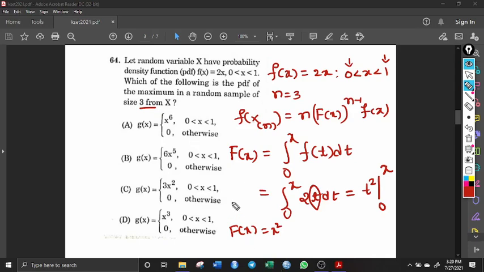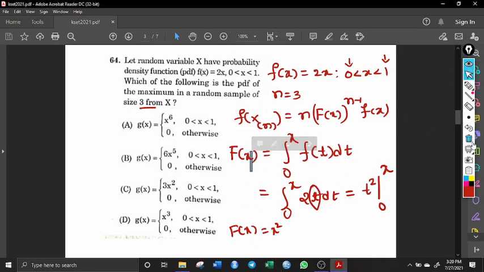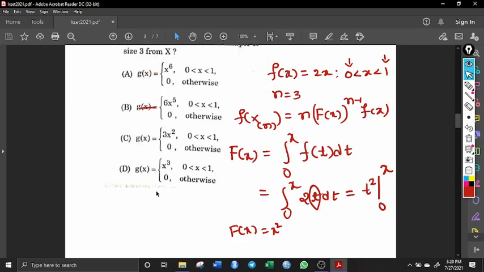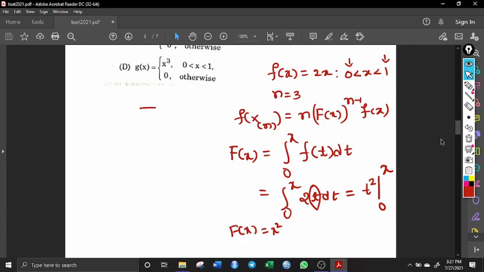Now use this result in this formula. In this formula, you will get to know. Just a minute. I will substitute it here.